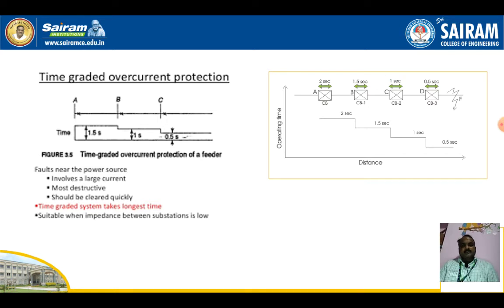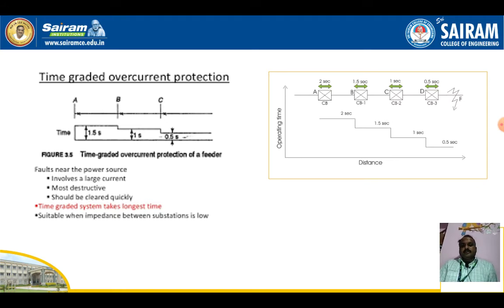Suppose the C relay fails to isolate the fault. Then the B relay operates and isolates the fault within 1 second.